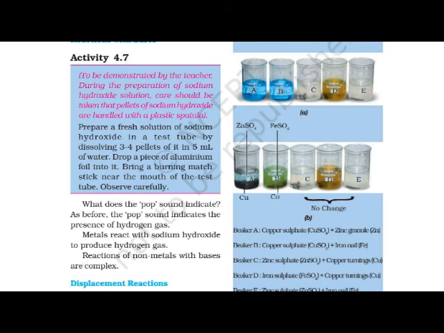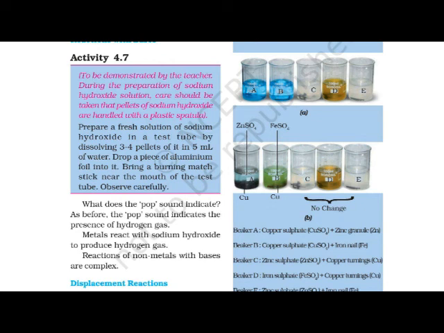For conducting the activity, we will require the solution of sodium hydroxide, and we have to prepare it by adding 3 to 4 pellets of sodium hydroxide in 5 ml of water, drop a piece of aluminum foil into it, and bring the burning matchstick near the mouth of the test tube.